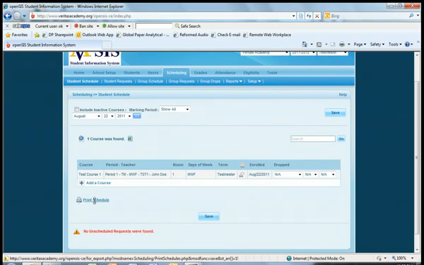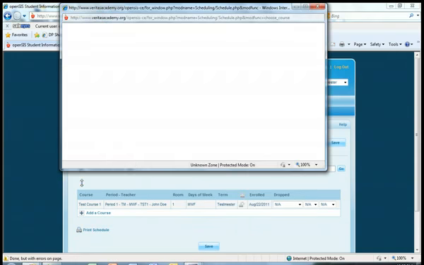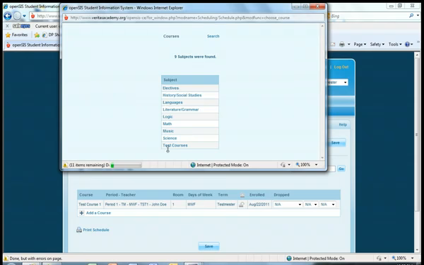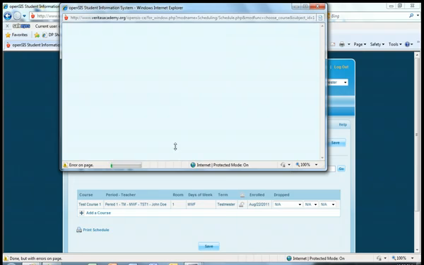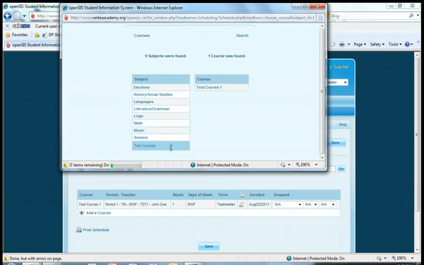If you want to add additional courses, all you'll do is click Add a Course again and pull up the course. One thing I'm going to show you, this course was originally set up to have 10 available seats, Test Course 1. I'm going to show you now, if you go over and click back to Test Courses and Test Course 1, you'll see that one of those seats has actually been consumed now because Sally is registered for that course.